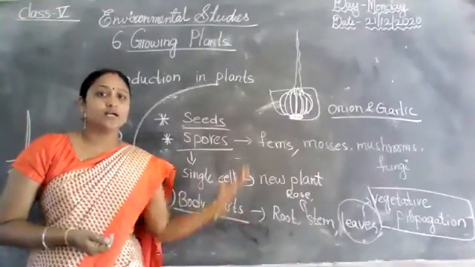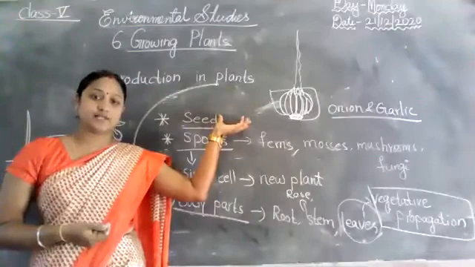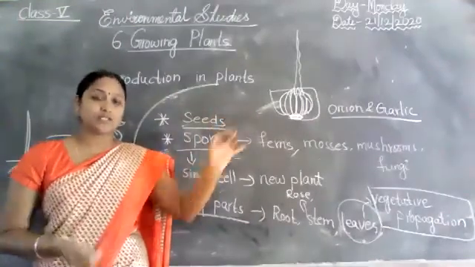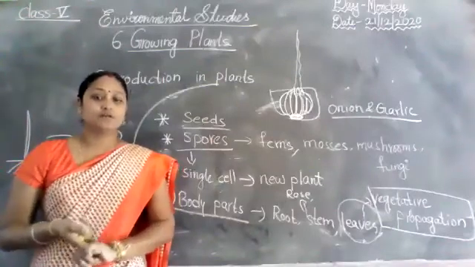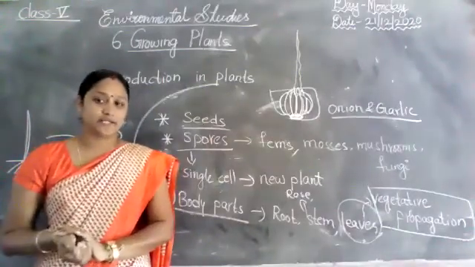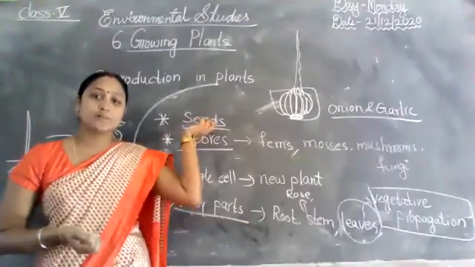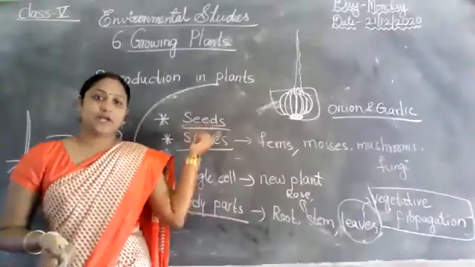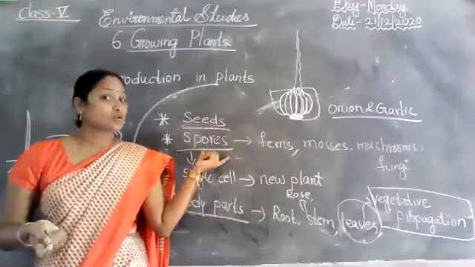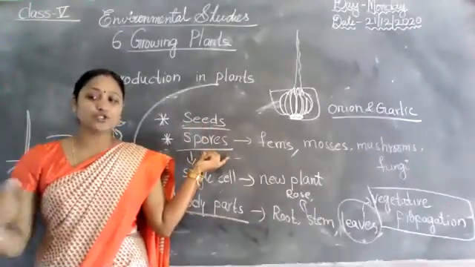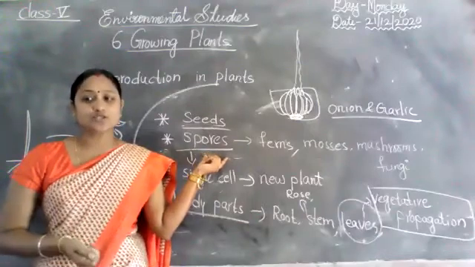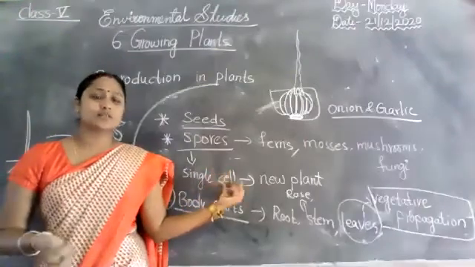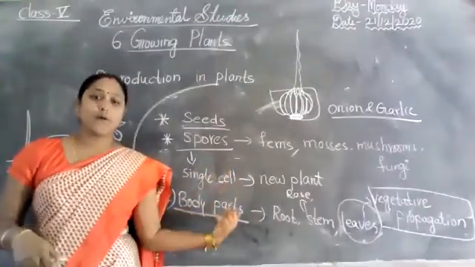What did I teach here? I taught reproduction in plants. Just now I taught reproduction in plants. What is reproduction? Most plants grow from seeds, some plants reproduce through spores, and other plants reproduce through body parts.